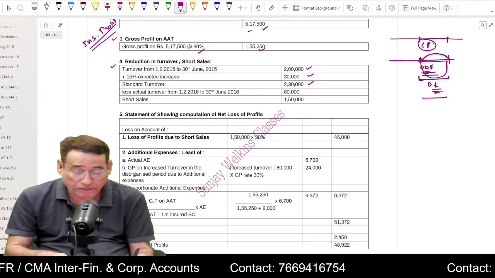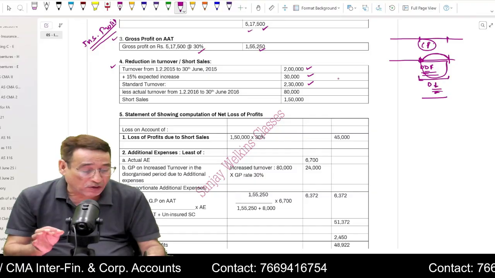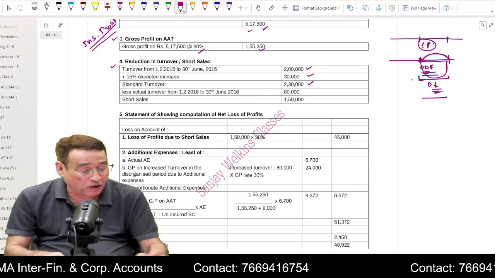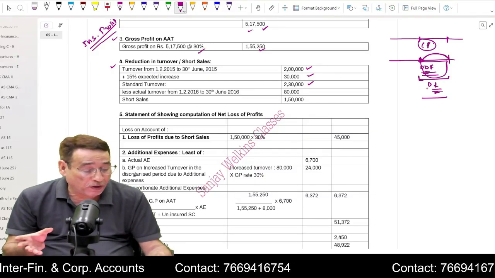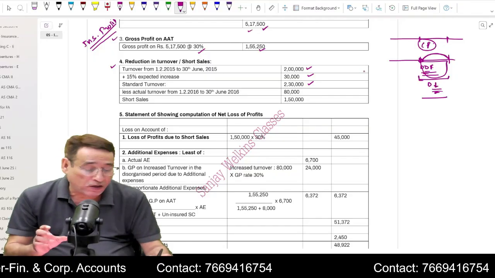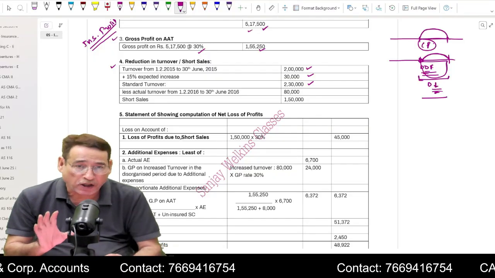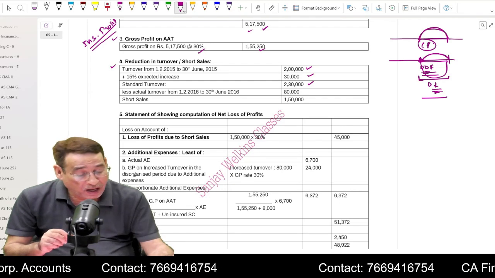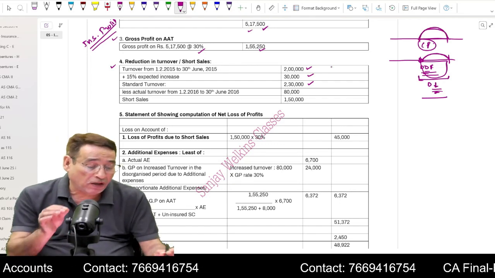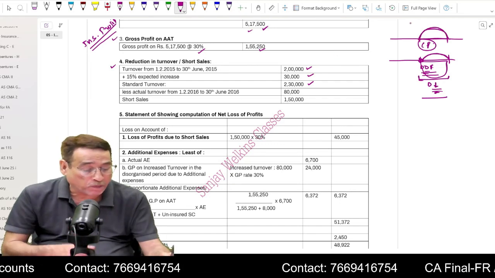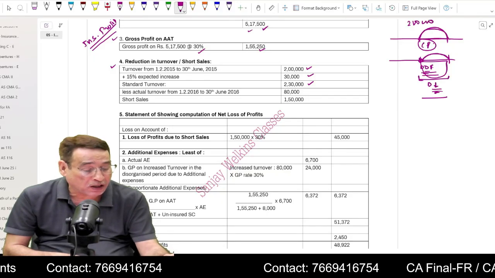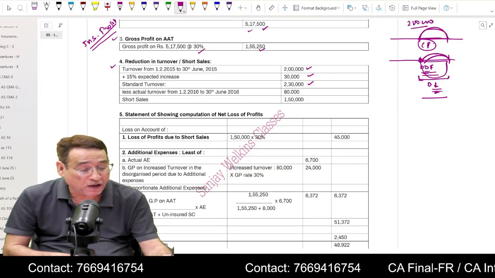What does it mean? Try to understand, in order to compute the reduction in turnover, first of all I will take into account the turnover of the corresponding period. Let us say last year in this period, parallel to this period, turnover was 2 lakh.